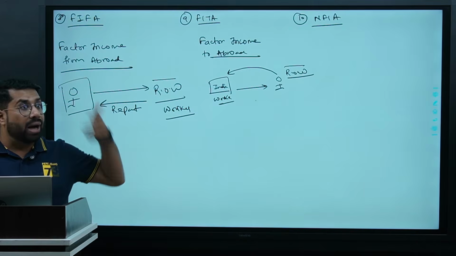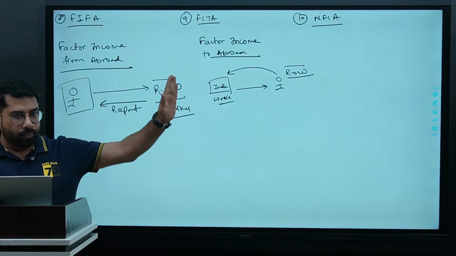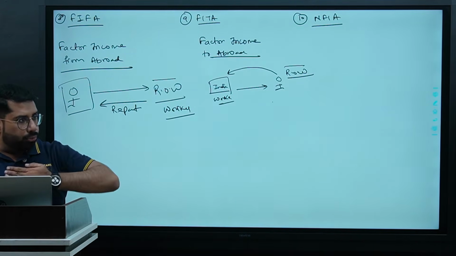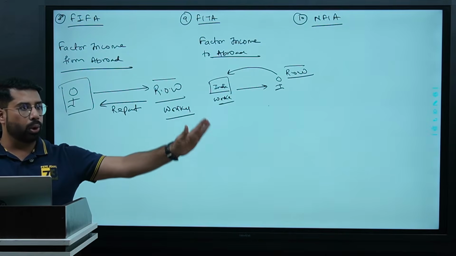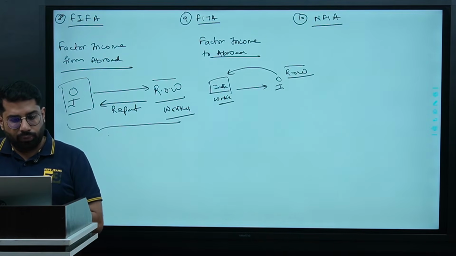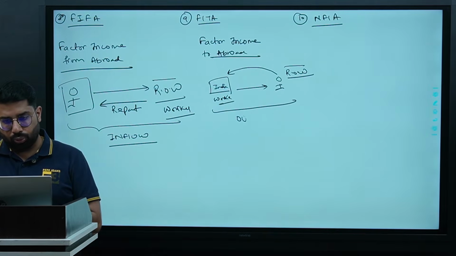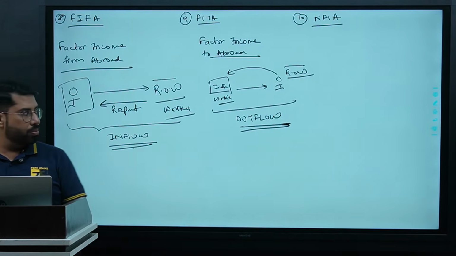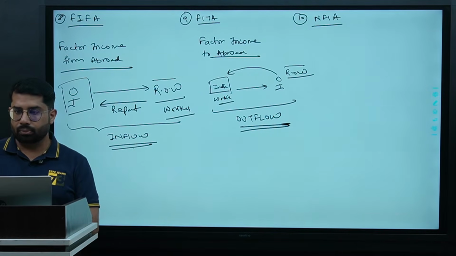So it will be factor income to abroad. Inflow is from abroad, outflow is to abroad, right? Remember this thing. This is inflow and this is outflow. Are we clear with this thing?